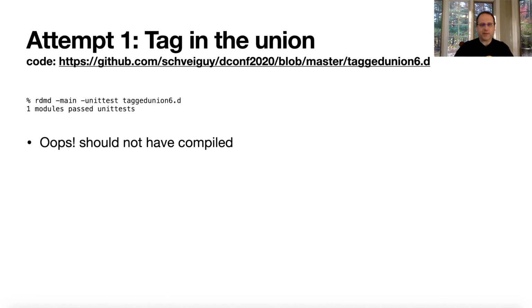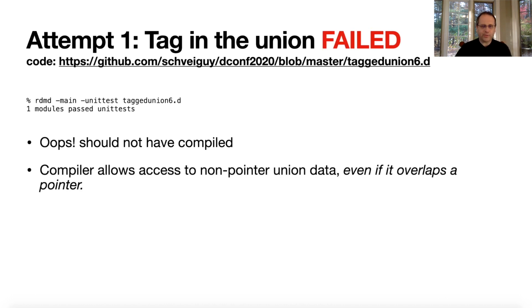Unfortunately, the compiler allows access to non-pointer union data even if it overlaps a pointer. Why is this? I think the reason is because, hey, you're not allowed to access the pointer part, so you can access the scalar part. And I find this to be flawed reasoning.